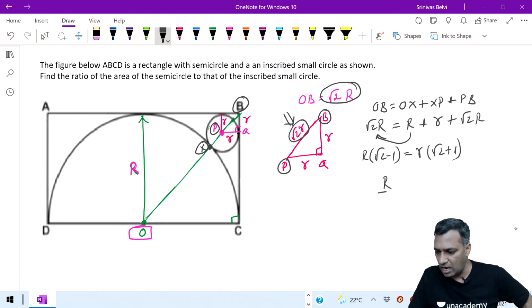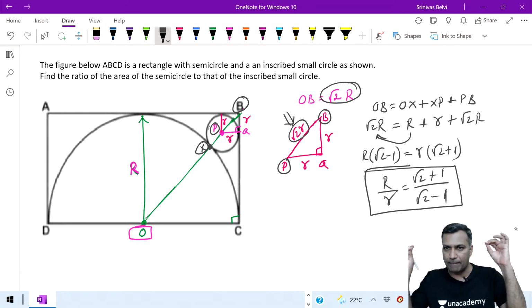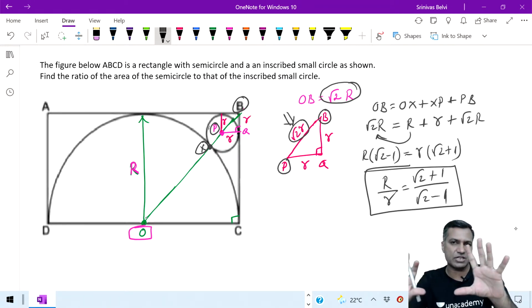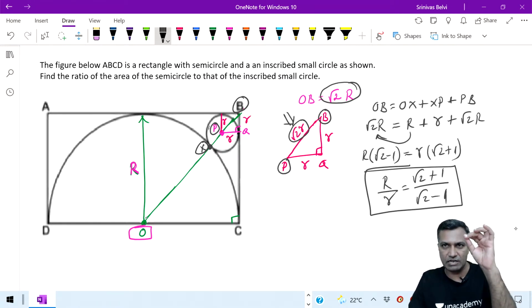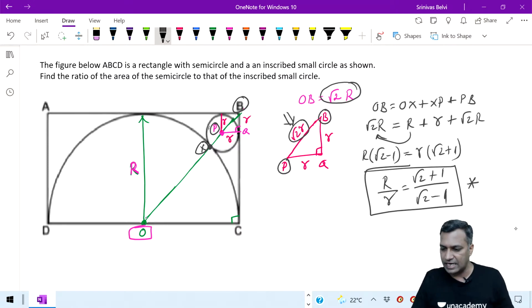And hence you say that R divided by r is root 2 plus 1 divided by root 2 minus 1. Remember this, try and remember this, because some things are very, very important right now. So the whole idea of taking this particular question was to try and remember this.